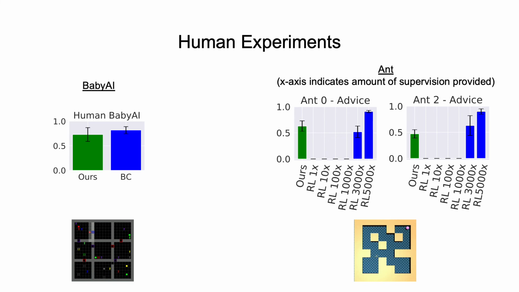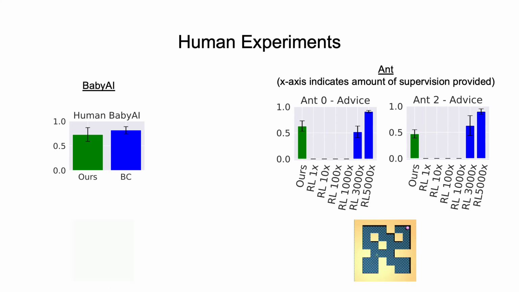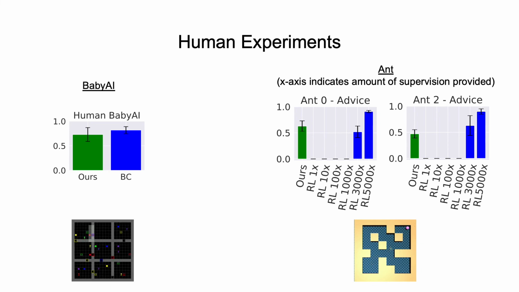To better evaluate whether our method speeds up teaching, we tested the efficiency of the distillation phase with real humans on one BabyAI environment and 2 Ant Maze environments. In both cases, we started with the advice-conditional policies which we pre-trained with a scripted teacher. Human volunteers for each condition were given a fixed amount of time to provide as much feedback to the agent as possible.